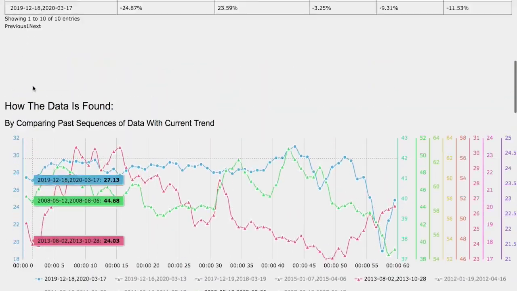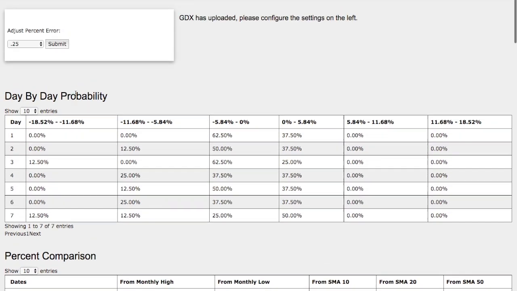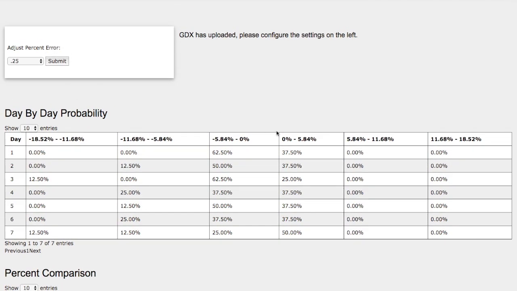Again, this model is now available in the link below, so do check it out. So as the days progress, on the 7th day, we have a 50% chance for gold miners to climb higher between 0 to 6%. And we have a 25% chance for gold miners to fall lower between 0 and negative 6%.